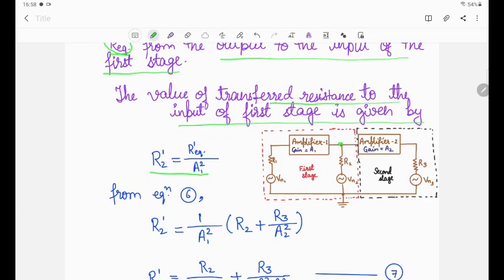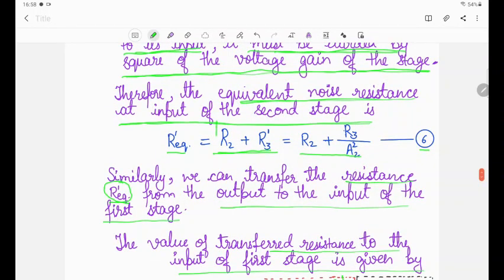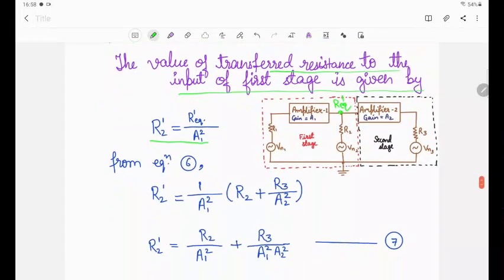Because here we find total resistance R equivalent', and R equivalent' is R2 plus R3', right? And we transform it here, this is the R2', and the total equivalent resistance will be how much? That is, let's say R is equal to R2' plus R1, because the series resistance R1 is there.